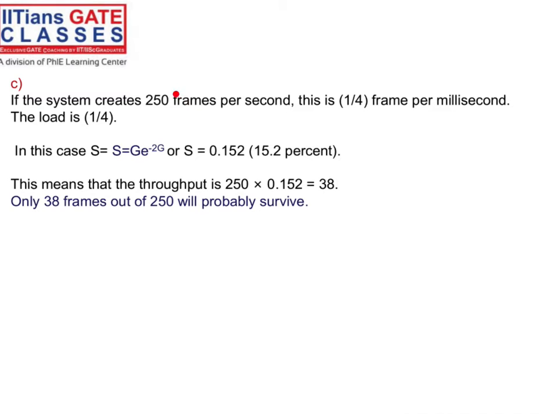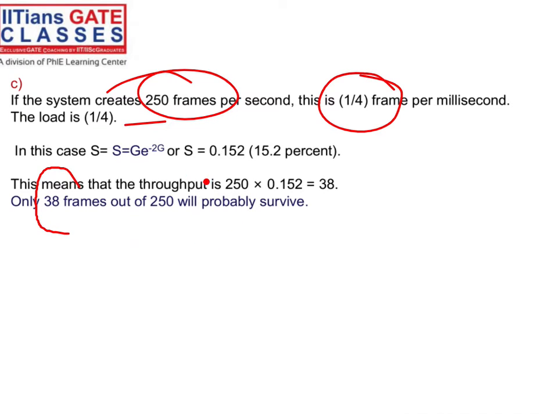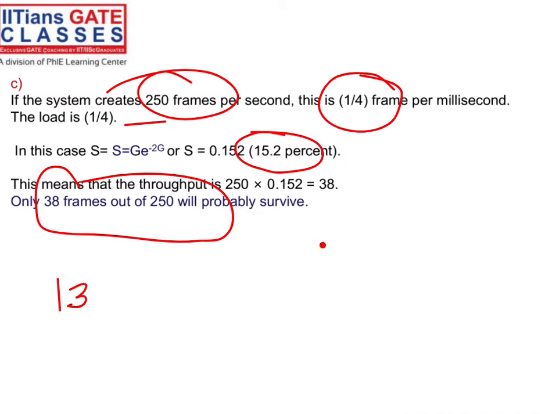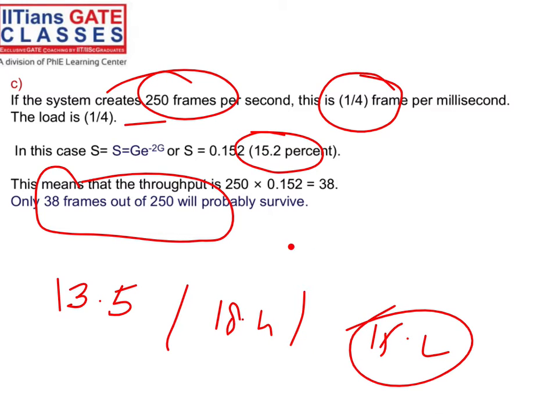But for 250 frames, that means 1/4 frame per millisecond. That's your channel load. If you apply this formula, it means only about 38 frames out of 250 frames survive. This is 15.2%. So in the start we got 13.5, then 18.4, then 15.2, right? So if the channel load is half and we are using pure Aloha protocol, that is the maximum throughput we can achieve. Otherwise it is always less than 18.4%. Guys, make sense?